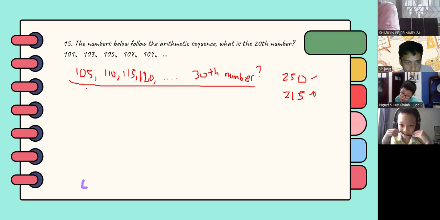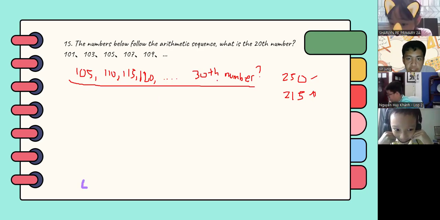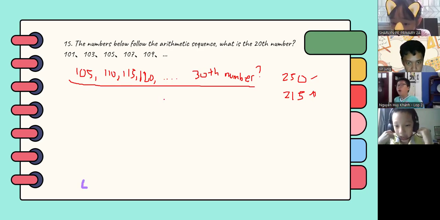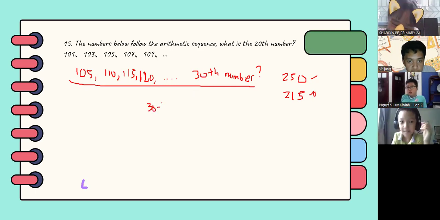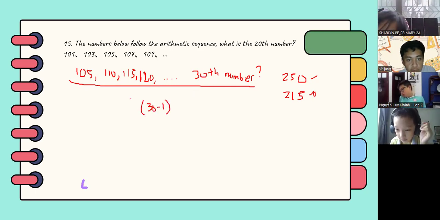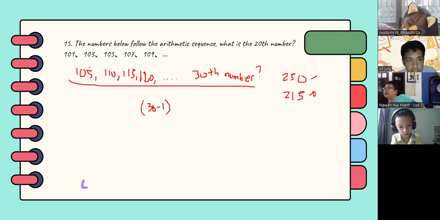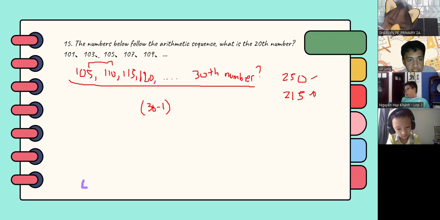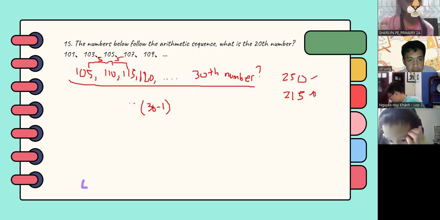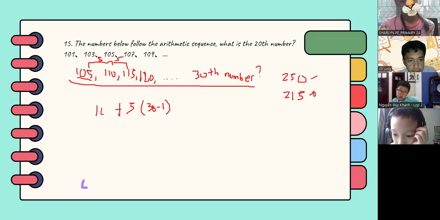Just like what we did earlier, we just subtract 1 from 30, right? 30 minus 1, and then you multiply it by the skip count. What is the skip count here? Skip count is 5, right? So 5, and then you add the first term, which is 105.